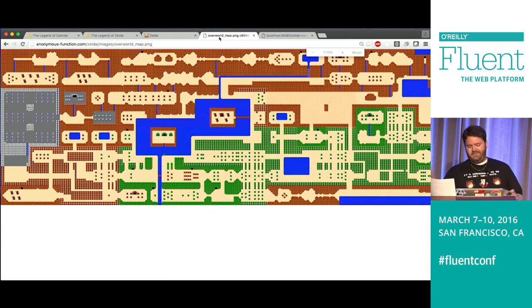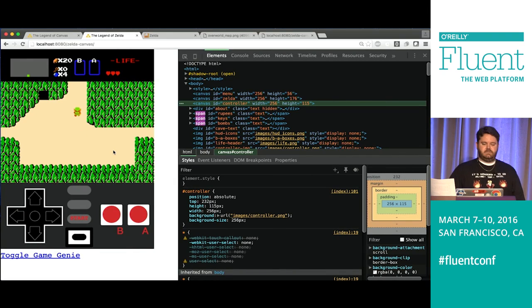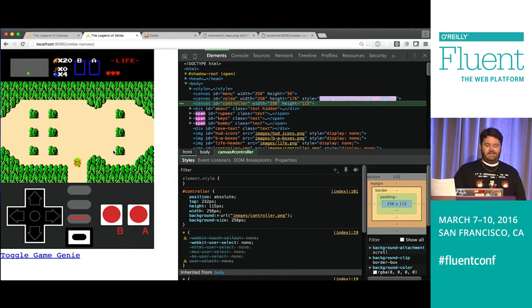So this probably came from Nintendo Power 25 years ago. So what happens is there's a little viewport that I believe is 256 by 176 pixels, and then as the screen moves, as Link moves from area to area, we just shift the background underneath it and expose it in the viewport, right? So if we go back here, back to the game, we're going to walk up. Ooh, yeah, that's pretty cool.